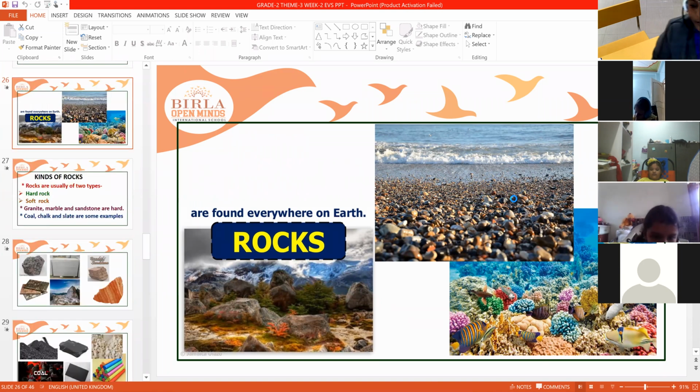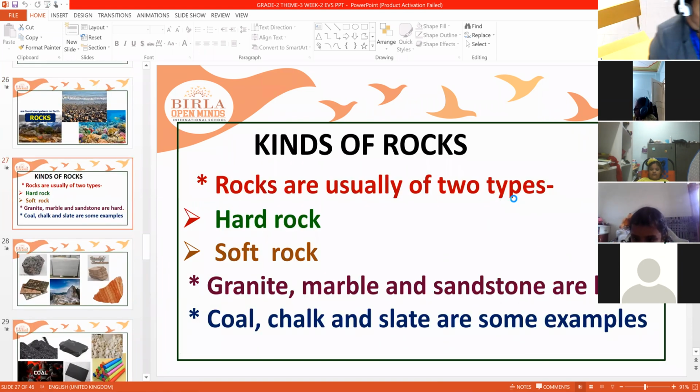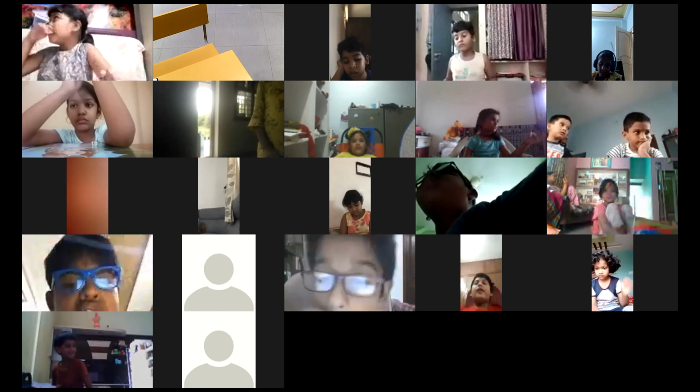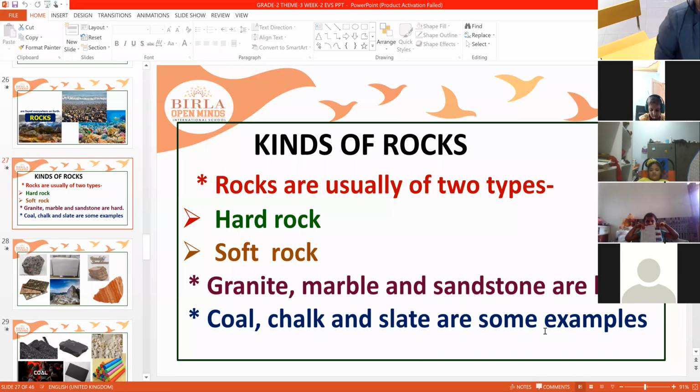What are the different kinds of rocks? The different kinds of rocks are usually of two types. They are hard rock and soft rock.